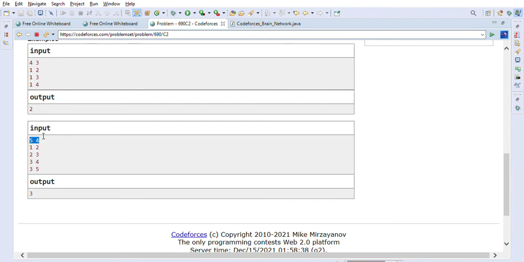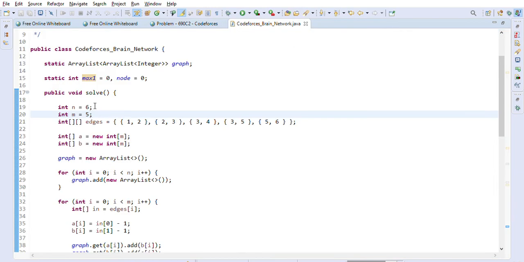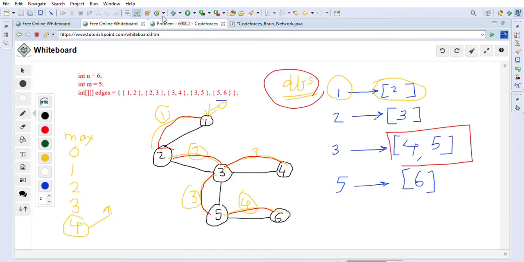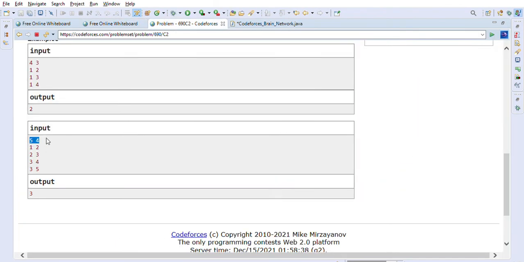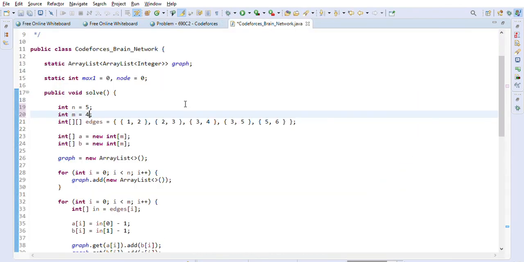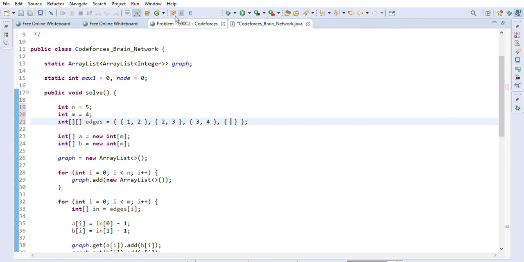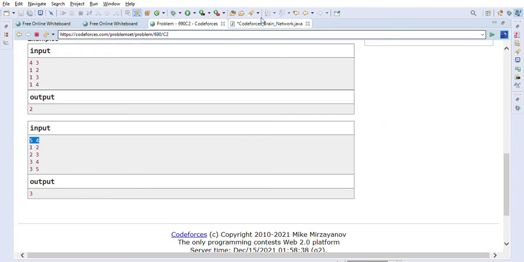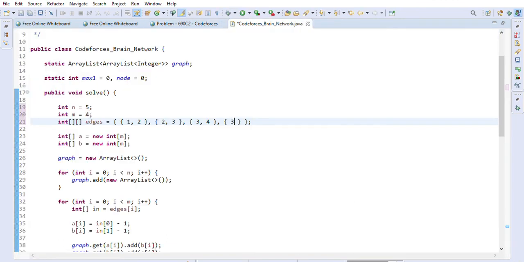We can try with a smaller example like this 5 4. So let's just modify our input here. So we'll just make it 5 4 here, and we'll make sure that it's having the 1 2, 2 3, 3 4. So these pairs are already there, so we have to add one more pair here, right? After 3 4, the pair is 3 5. So let's just add 3 5 here.